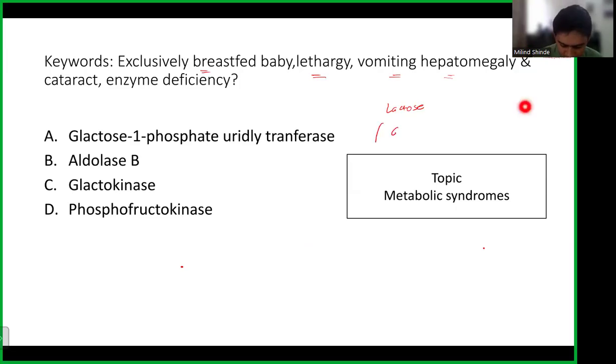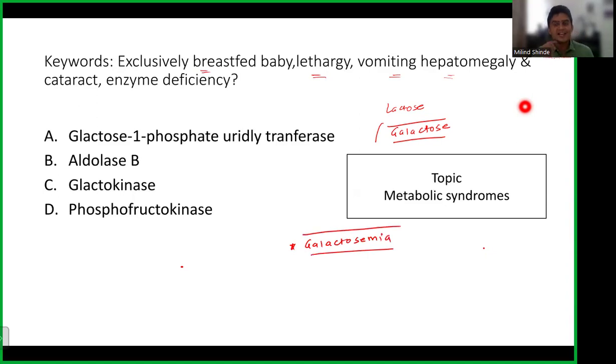So the child is not able to digest galactose. The topic in question is galactosemia.